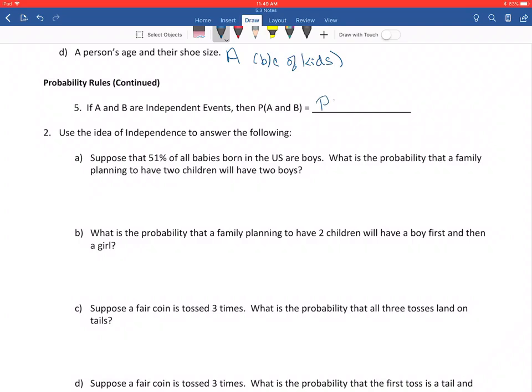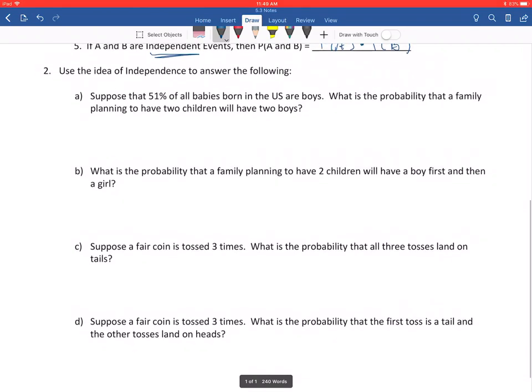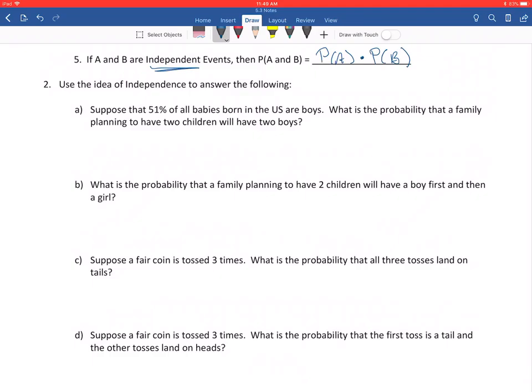If you have the probability of A and B, and they're independent, you can calculate that by doing the probability of A times the probability of B. If they are associated, then this doesn't work. So this formula only works in the case that they're independent. So all of these follow-up questions here, we can determine, first of all, that all of these are independent situations, and then we can rely on that formula.